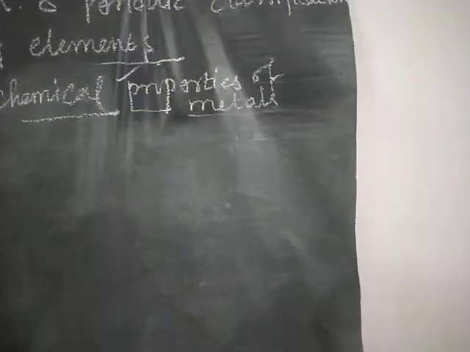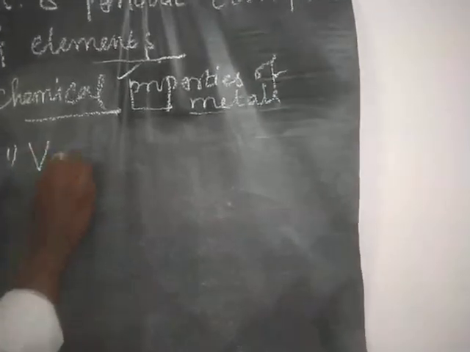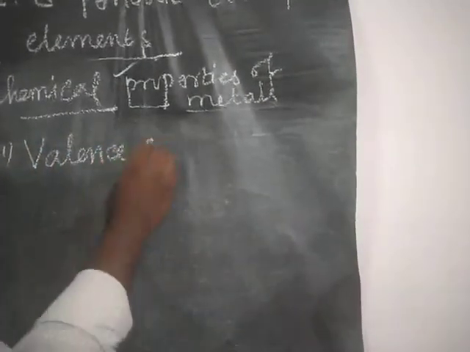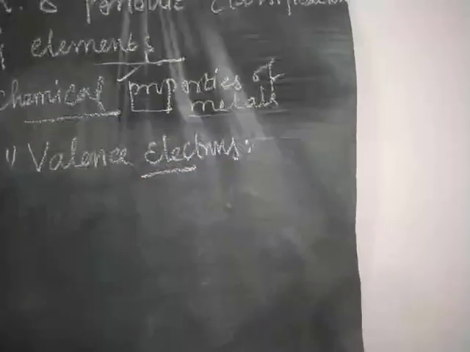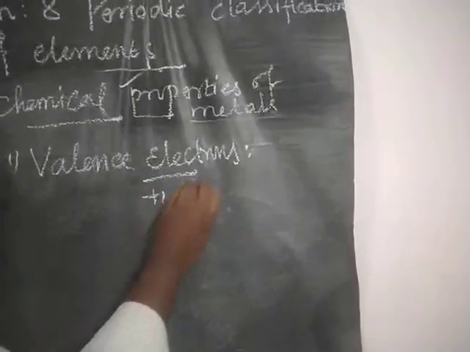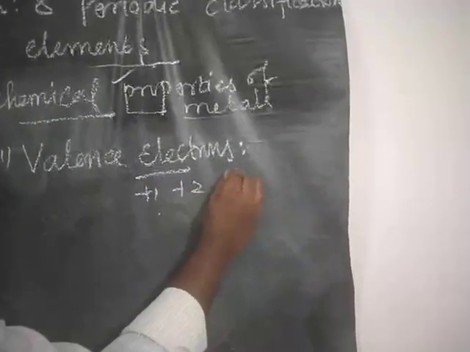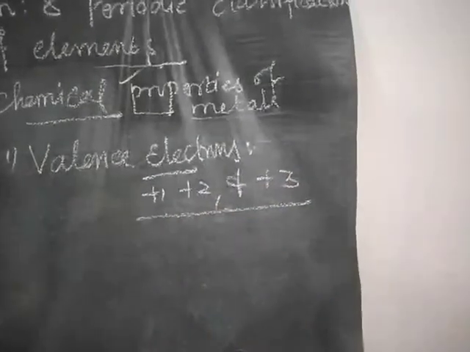Chemical properties of metal. First point, valence electrons. Usually metals have 3 valence electrons, +1, +2 and +3, or 1, 2, 3.